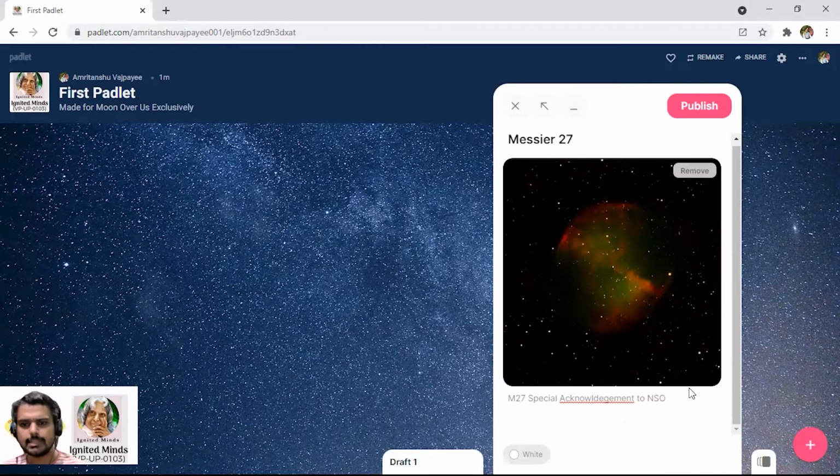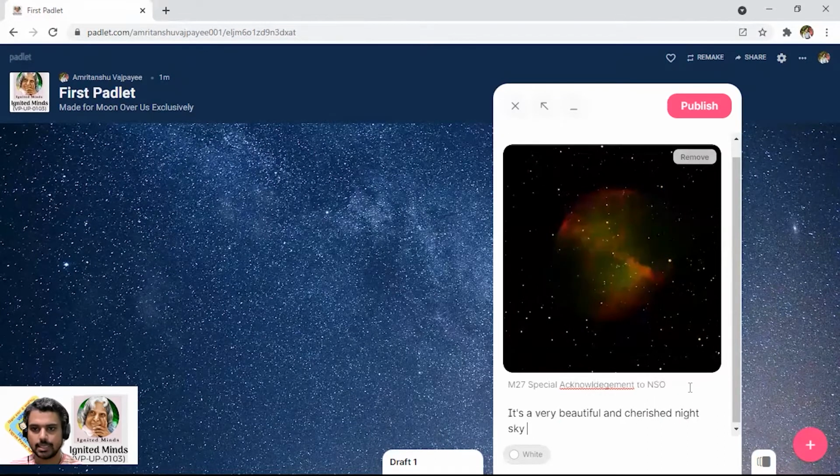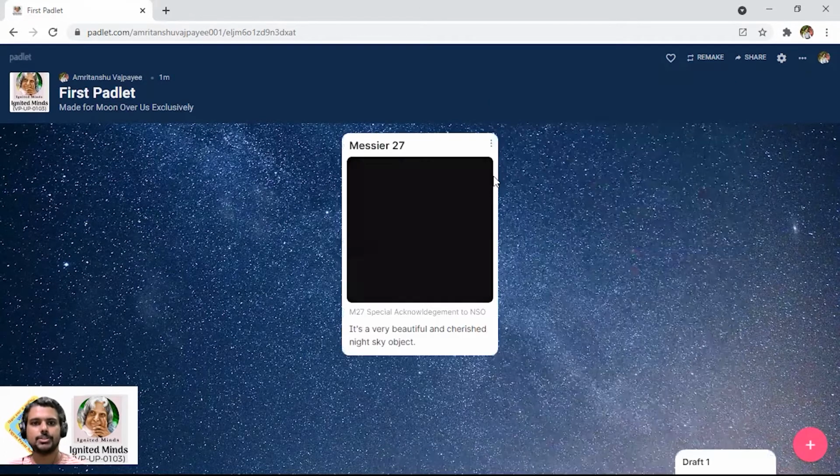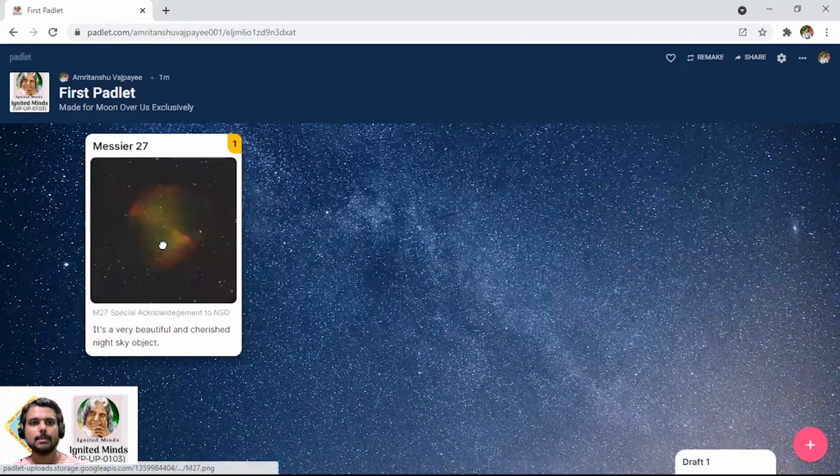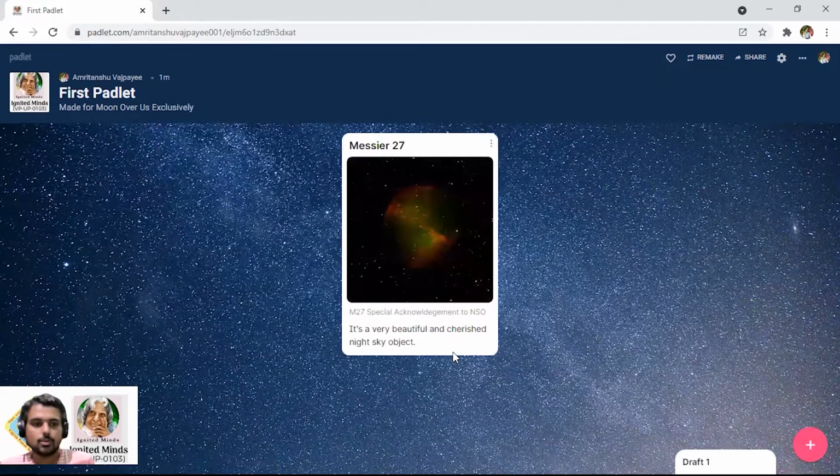If I want to write some sort of a comment, like it's a very beautiful object, I am just going to put it here. It's a very beautiful and cherished night sky object. So now I'm just going to click publish. Now here it comes, as this publish has come, and so this is an object that has come.